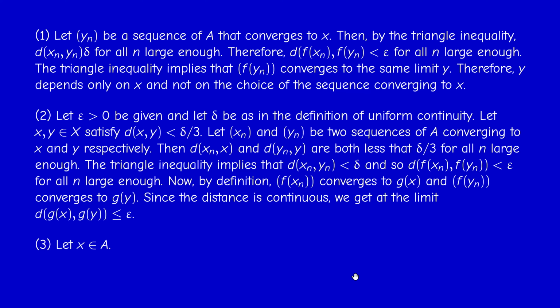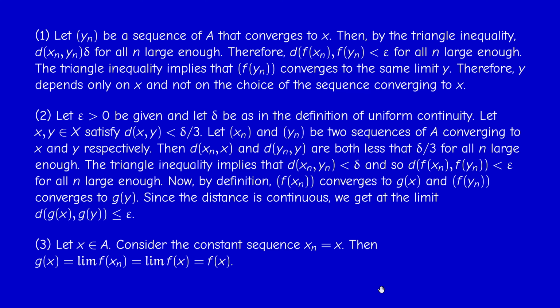Now last point, why G extends F? Because if X is in A, then we can just take the constant sequence Xn equal X. Then G of X by definition is the limit of f of Xn, which is the limit of f of X, which is f of X. And that's it. So we extended F to the closure of A in a uniformly continuous way.